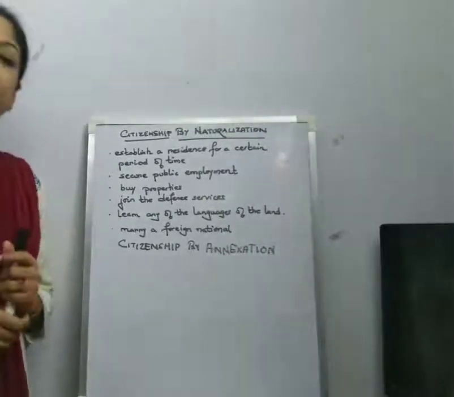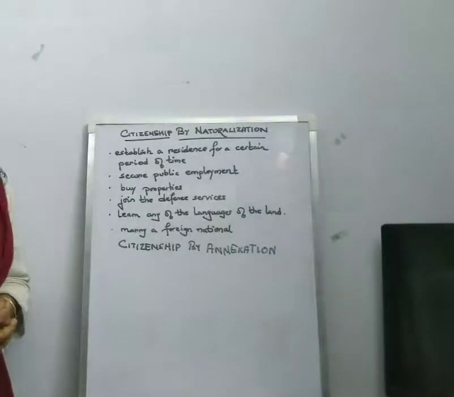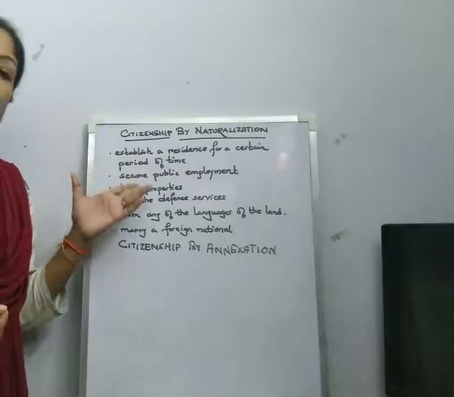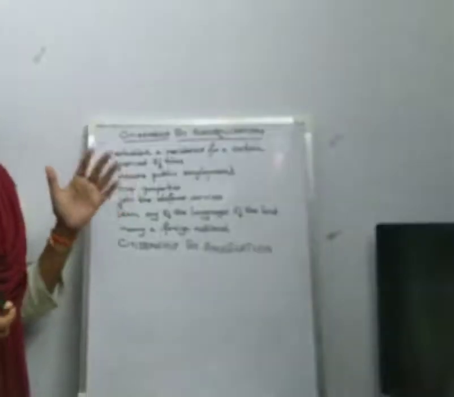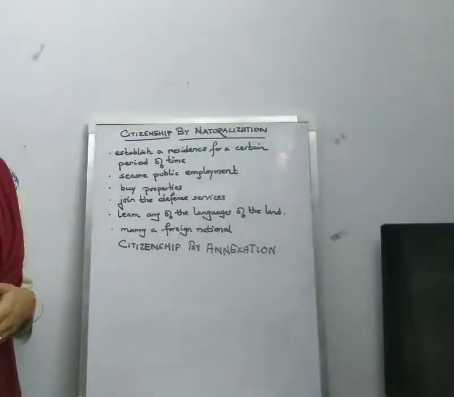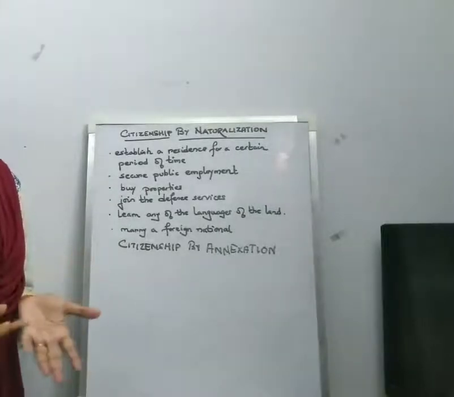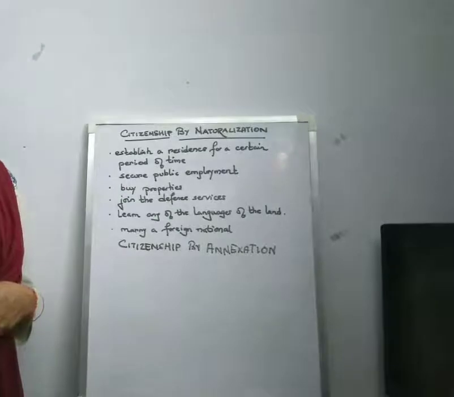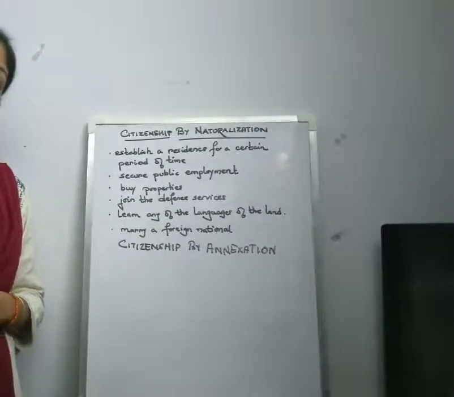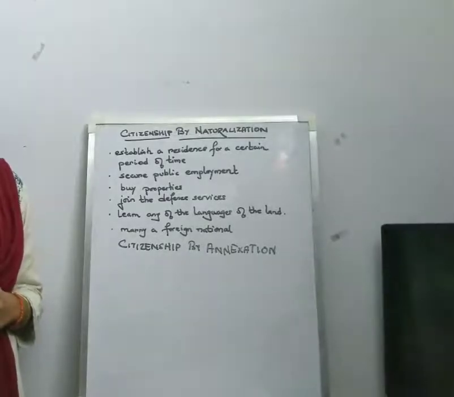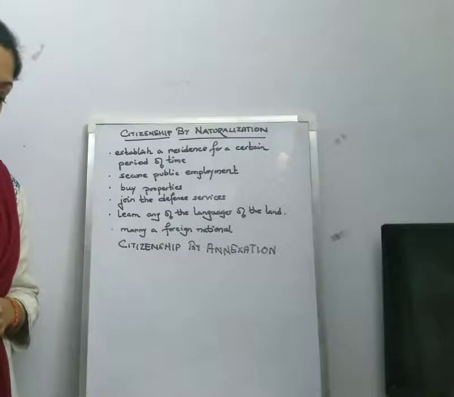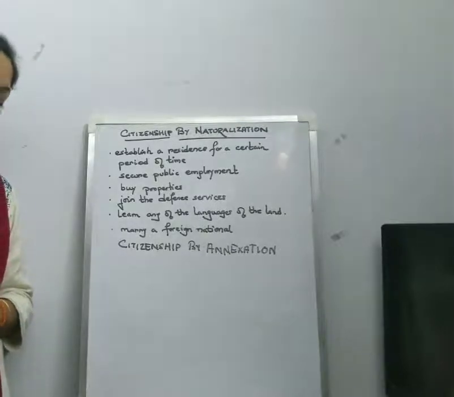Generally, we see that these conditions vary from state to state. In some states, fulfilling one or two conditions is enough for acquiring citizenship, while in some other states, more than two conditions may be required. It depends upon the state concerned what the conditions necessary for applying for citizenship in this formal method are.